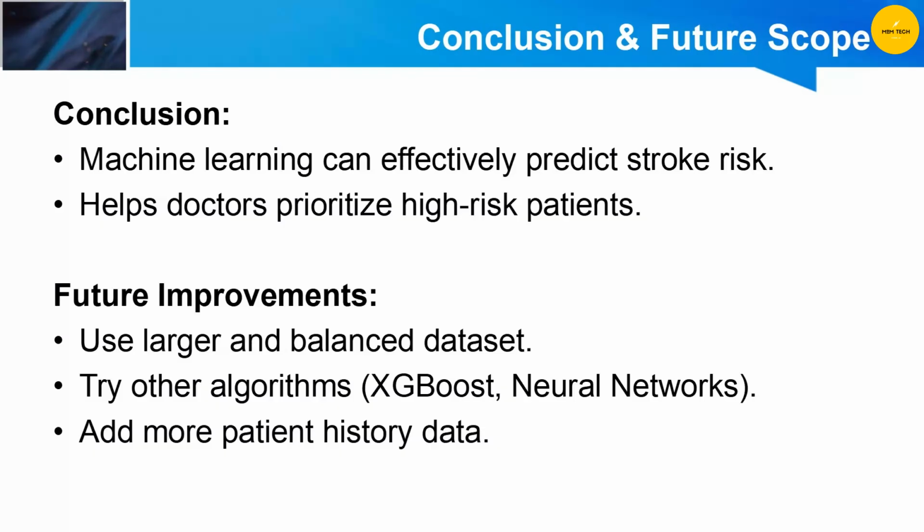Machine learning can help predict stroke risk and support doctors in identifying high-risk patients. In the future, we can improve this work by using a larger and more balanced dataset, trying other algorithms like XGBoost or neural networks, and adding more detailed patient history data for better predictions.